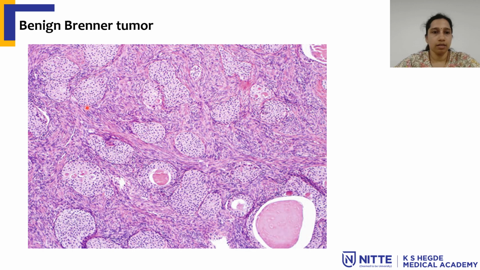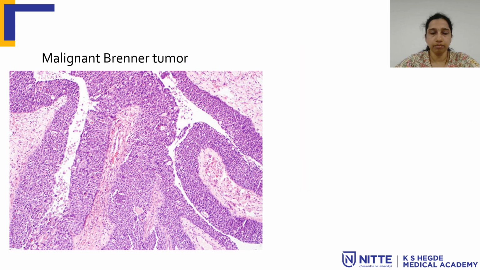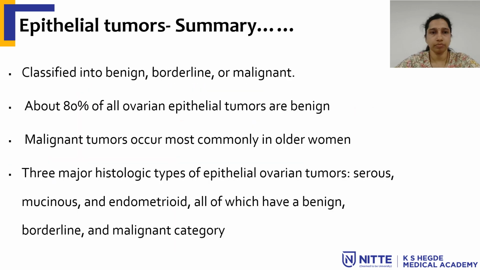This is the histopathology picture where there is fibrostroma. So all these are fibrostroma, and in the stroma there are embedded nests of cells which resemble urothelium. This is the picture of malignant Brenner tumor. So there will be all features of pleomorphism, anaplasia, hyperchromatic nucleus, and the arrangement is like urothelium.